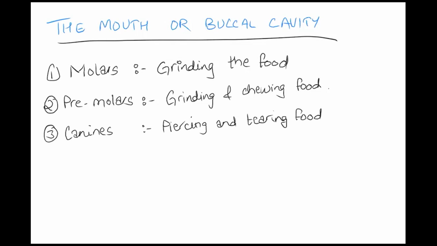And after this, we have the incisors, which are used for biting and cutting. Is it clear to you, Mishka? Any other doubt you have?